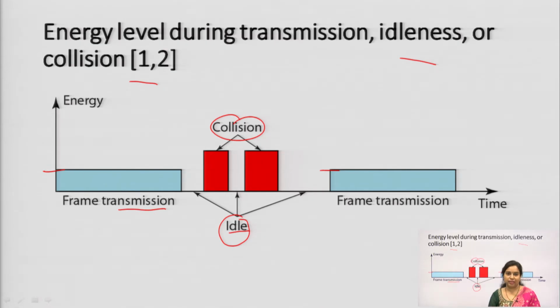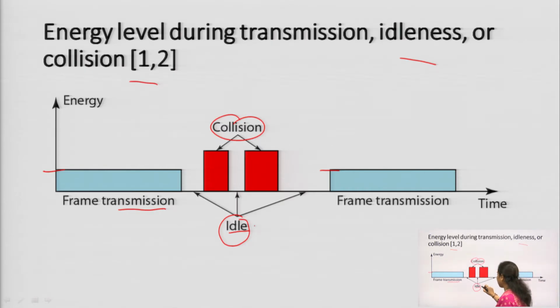Whenever the collision has taken place, definitely the energy will increase and be higher as compared to the frame transmission, because in frame transmission the data is transmitted at a very constant rate, it will not fluctuate. But whenever the collision has taken place between 2 stations, 3 stations or 4 stations, then definitely the energy will increase. So, that is the case for collision.